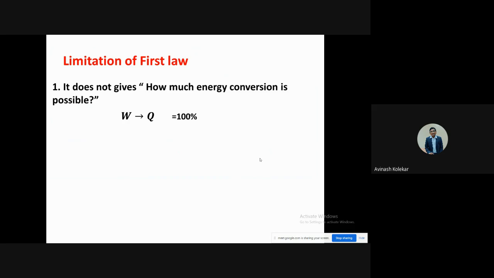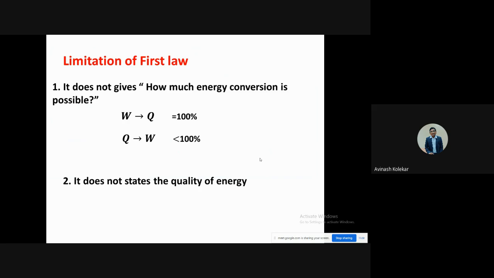It is limited to certain statements: energy conservation is mentioned, but which type of energy conversion is possible is not mentioned in the first law of thermodynamics. For example, we can't convert heat into work 100%, and that is not mentioned in the first law. So that is the first limitation.